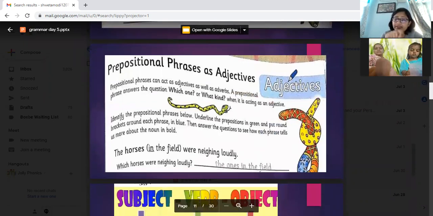But now there is one more example. Here, tell me: the horses in the field. Now, in the field, what is it telling? Is it telling where the action is happening, how the action is happening, or is it not telling anything about the action?